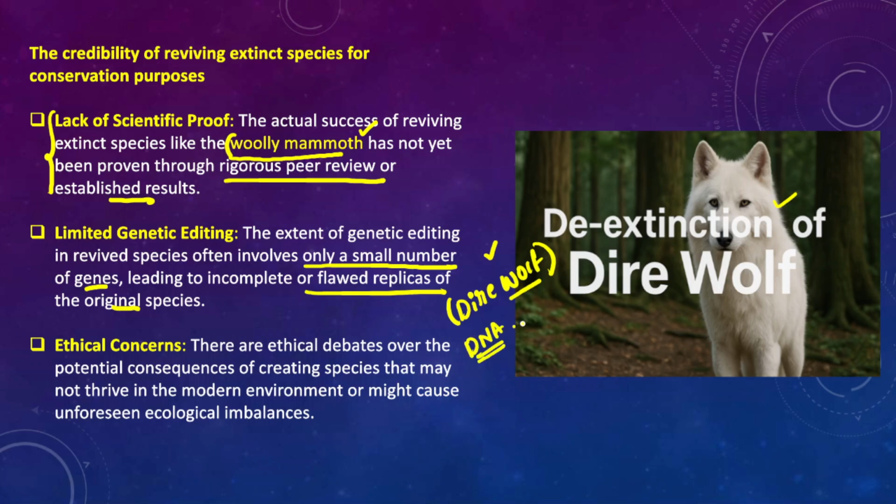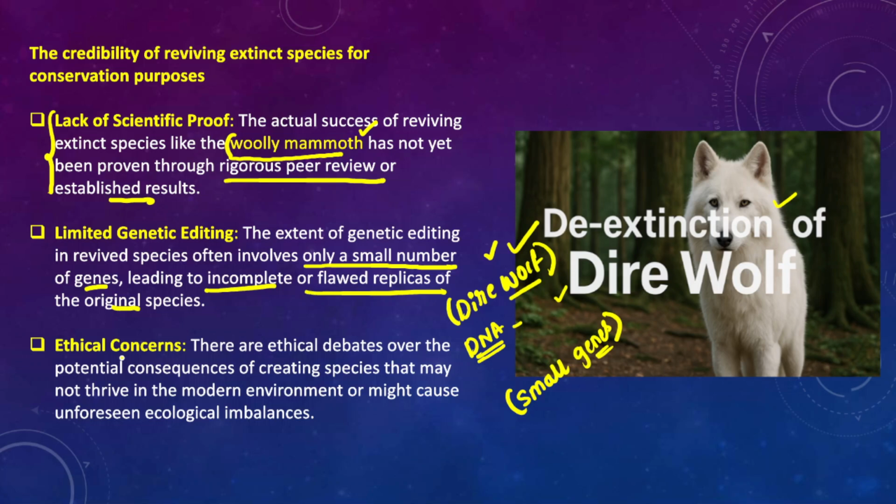When they revive an animal which looks similar to the dire wolf, there is no guarantee that the revived animal would have the same DNA as the already extinct animal. It may have only a small number of genes which could replicate the extinct animal. So it would ultimately lead to incomplete or flawed replicas of the original species. We may not be able to produce the original species, but we may produce incomplete or flawed replicas.